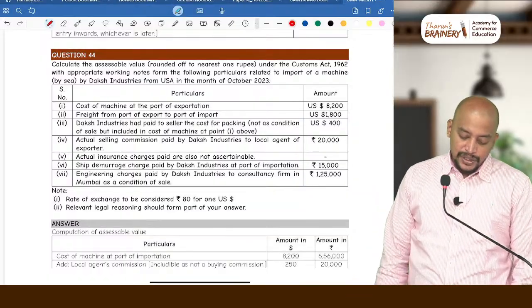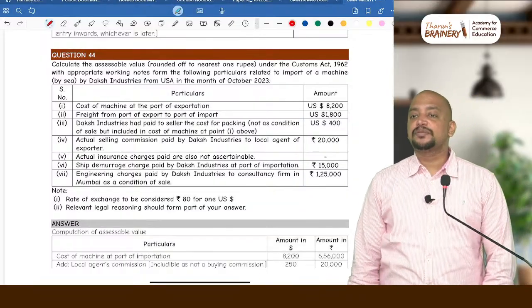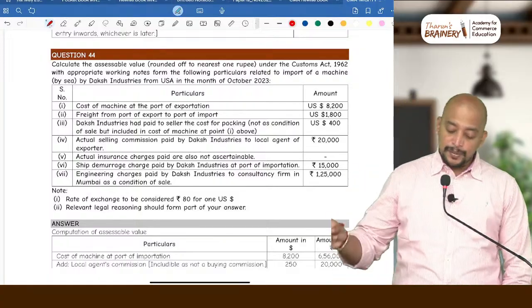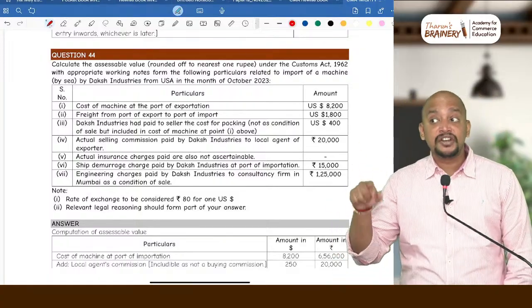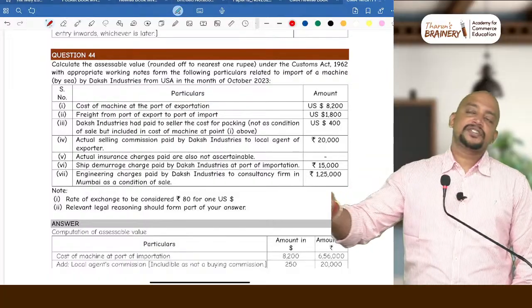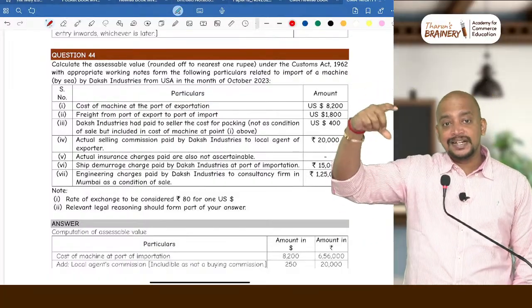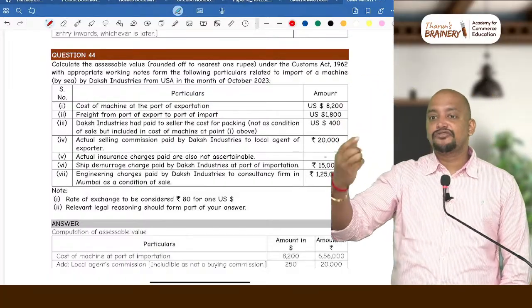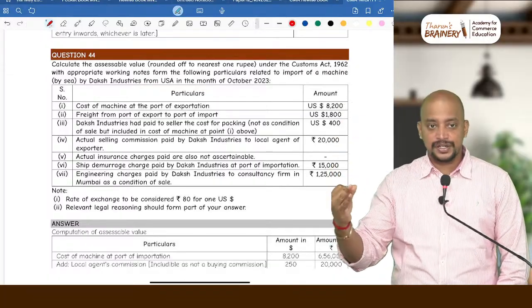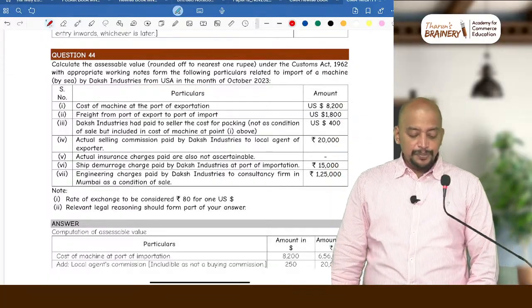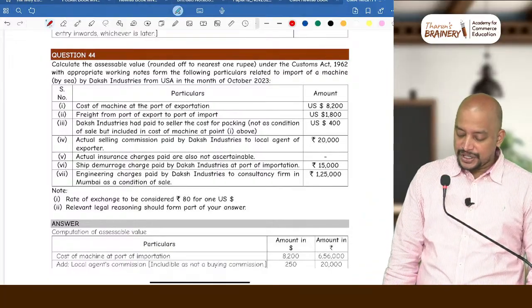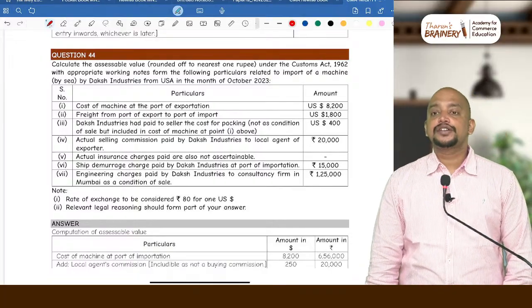Then actual insurance charges paid are not ascertainable. Not ascertainable means we need to take 1.125% of FOB. But which FOB? Revised FOB. First we need to see the FOB given, make the adjustments and get the revised FOB. On that we need to compute freight and insurance. Okay. Then ship demurrage charges paid by Daksh Industries at the port of importation, that is also part of freight.